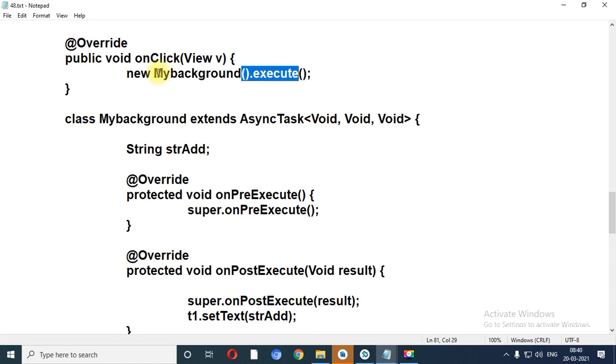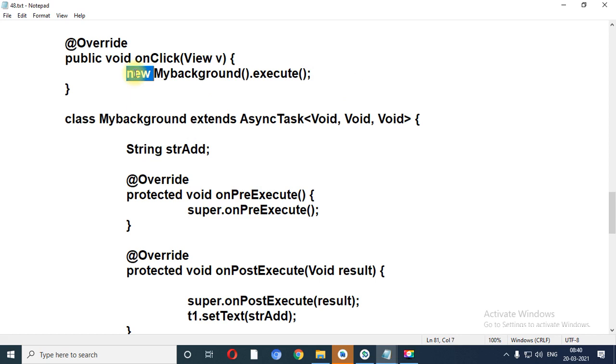Now see, MyBackground is a class, right? I have created one class with the name MyBackground, and to execute a particular task, the execute method is there. Let me explain this code once again.